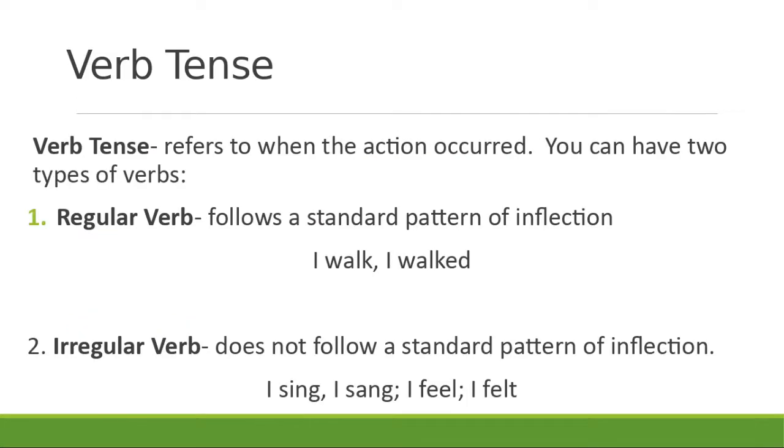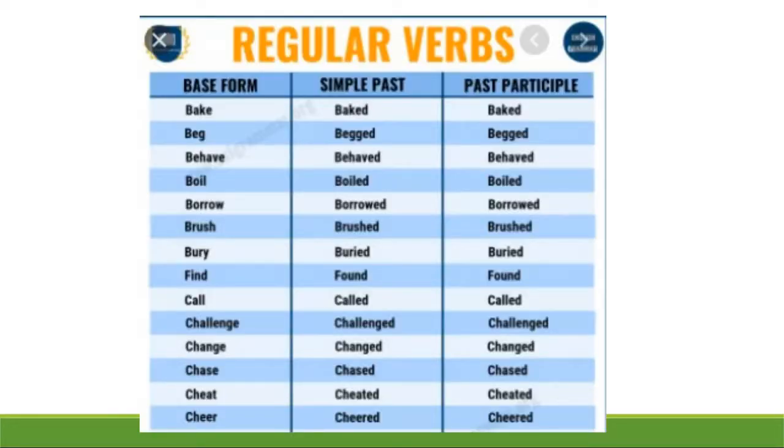All right, so the purpose of this video is to talk verb tense. And verbs are one of those frustrating things because for every rule there is an exception. So to start off, to make sure we're kind of on the same page, when we're talking verbs, we have two types. We can either have regular verbs, which follows a standard pattern, or we can have irregular verbs, which means that it breaks the pattern and it does its own thing. And what you're going to notice is, as you're going through verbs and their patterns, when you take a verb and you move it into past tense, if it is regular, it is going to just add an ed.